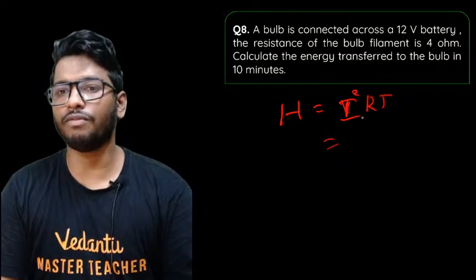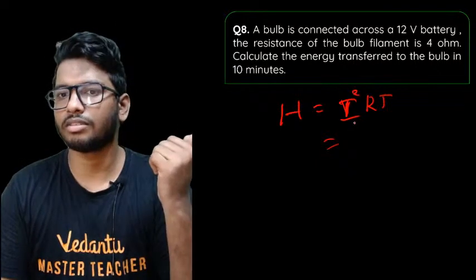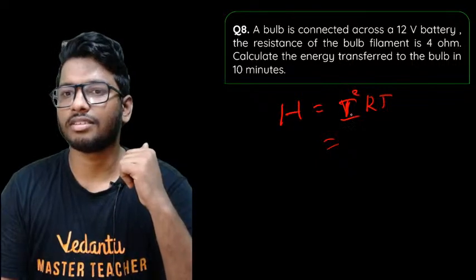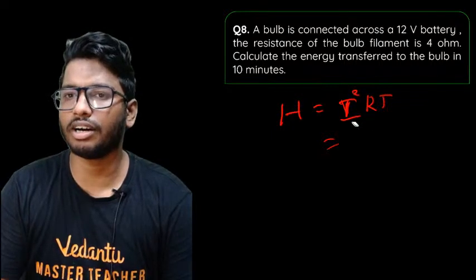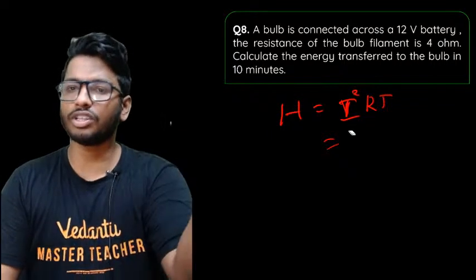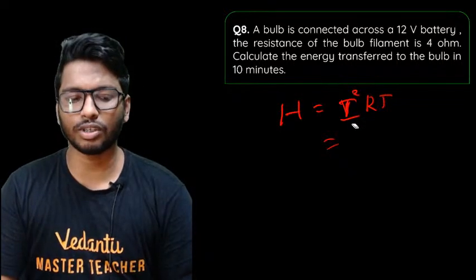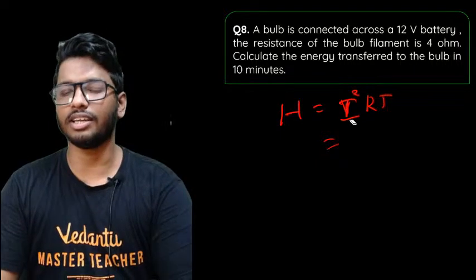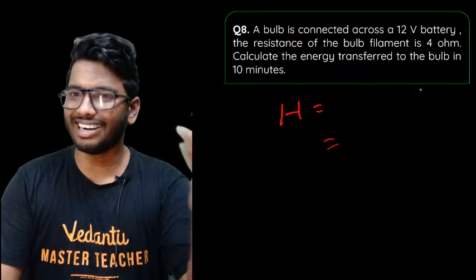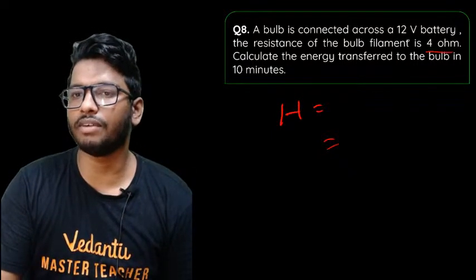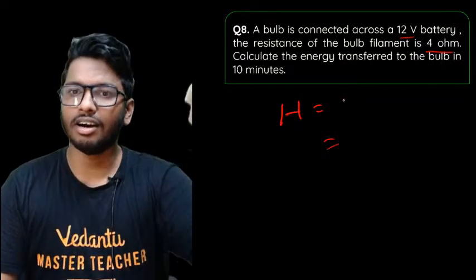you do not know the value of I square. So we'll take 1 second, guys. Don't take this one, because you haven't found out the current. So first you can find out the current flowing through the circuit, then find that out. That is also possible. You can find out the current flowing through the circuit first, because the resistance is given and the voltage is given, and then put it in the equation I square RT.